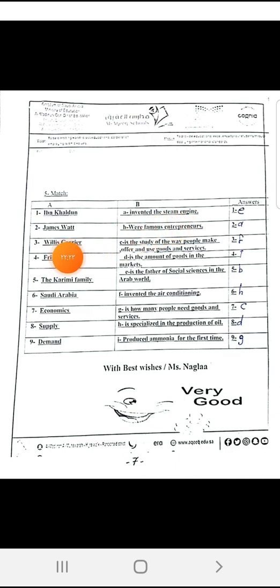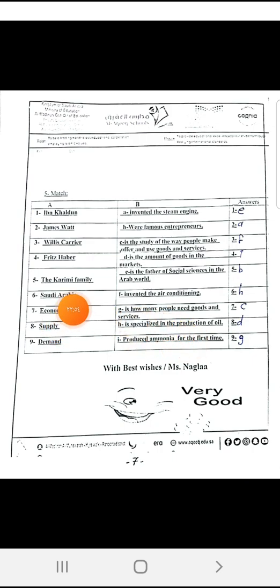Willis Carrier invented the first AC, the first air conditioning. Fritz Haber produced the first ammonia. Ammonia is the first chemical fertilizer. The one who produced this for the first time was Fritz Haber. The Karimi family were famous entrepreneurs of the Middle East. Saudi Arabia is specialized in the production of oil.